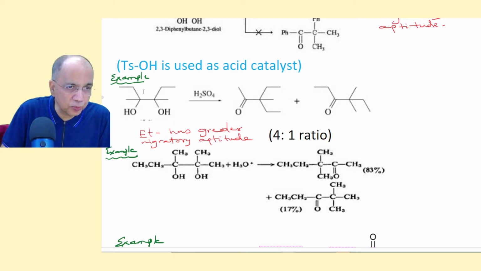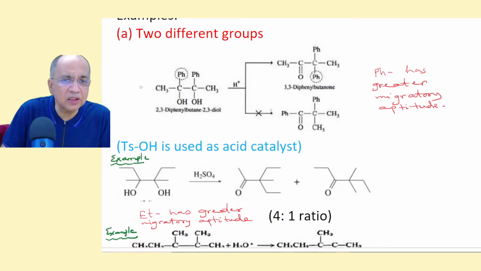Supposing this ethyl group comes here, there are two ethyl groups and one methyl group, and the keto group is here. So this is 4 times greater than the one where methyl migrates. There will be 2 methyl and 1 ethyl with the carbonyl group; this is 1 time, this is 4 times.